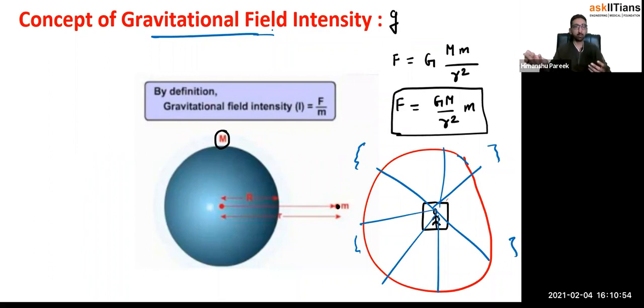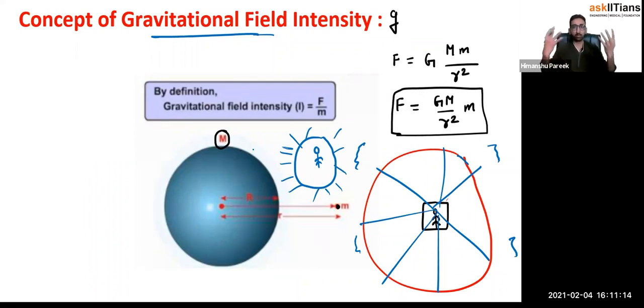Similarly, you can take the example of a cricket playground. Now, fielders can set themselves anywhere in this playground. A fielder cannot go out of this playground because that is not his field. So that is what we mean by the field: the area in which you have the influence. Similarly, we will talk about the capital M mass body: in which area, in what region, this capital M mass would have the influence. That is what we will call the field.